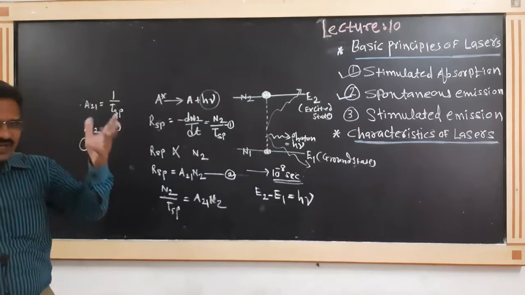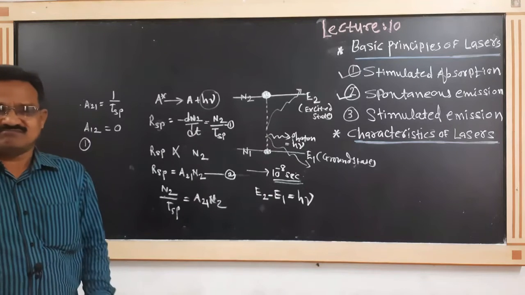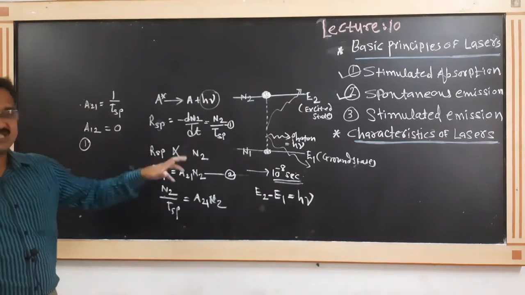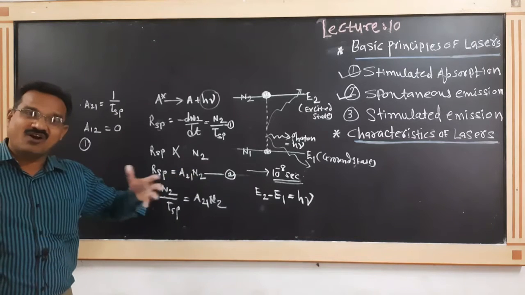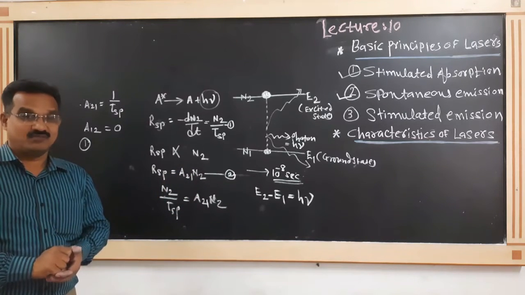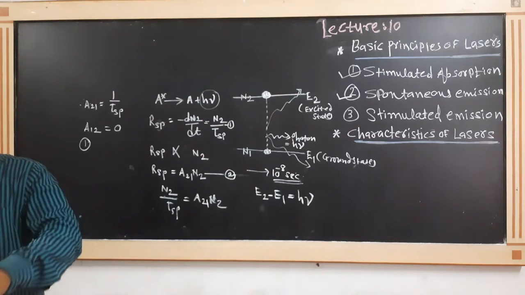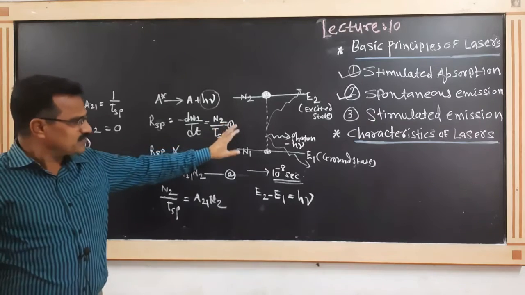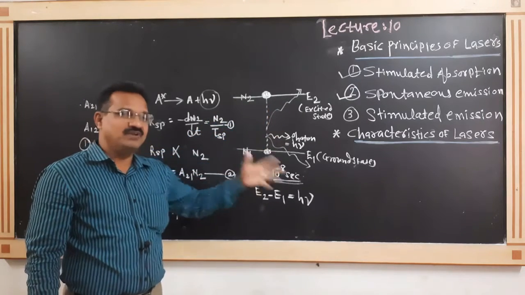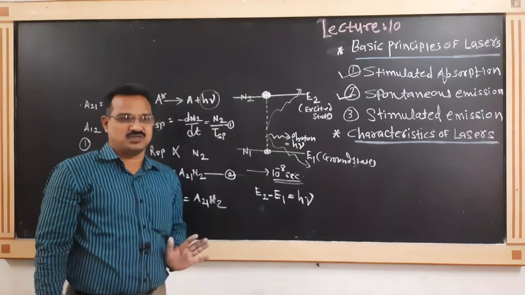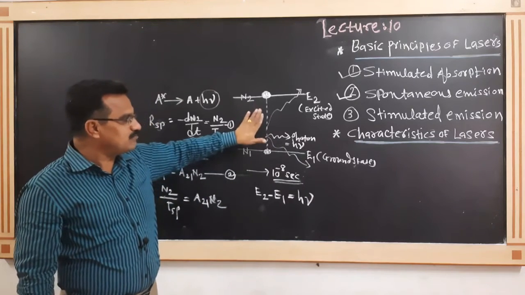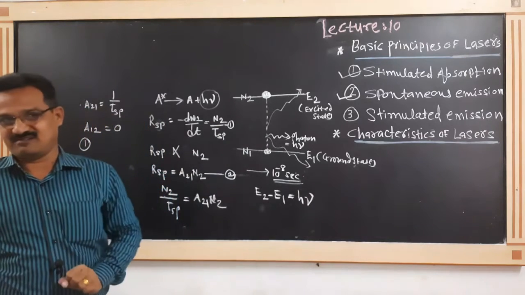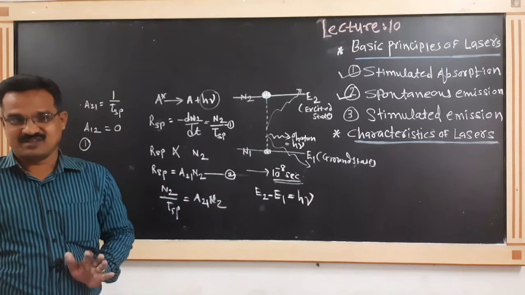The direction of the photons is not fixed; photons are emitted in all directions. And that's why there is no phase relation between the photons emitted in this process. The light emitted by spontaneous emission is incoherent, not coherent.